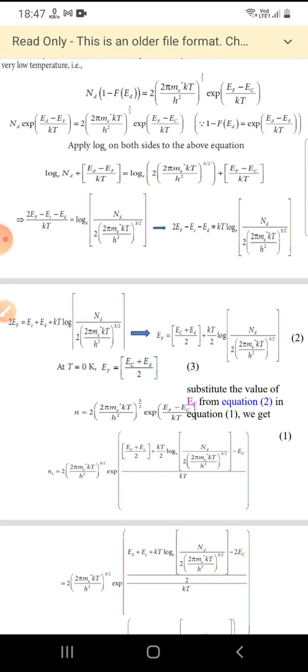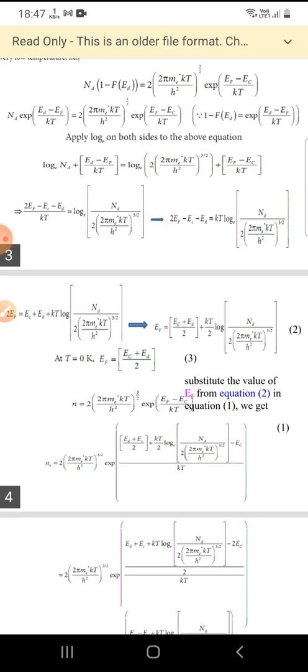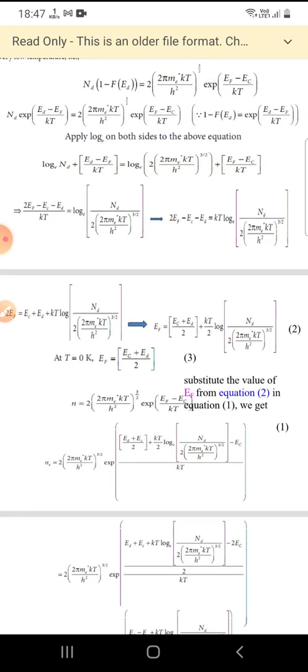By doing this we get Ne is equal to 2 into (2 pi me star kT by h square) whole power 3 by 2 into exponential of (Ed plus Ec) by 2 plus kT by 2 log of Nd by 2 into (2 pi me star kT by h square) whole power 3 by 2, minus Ec, all by kT.